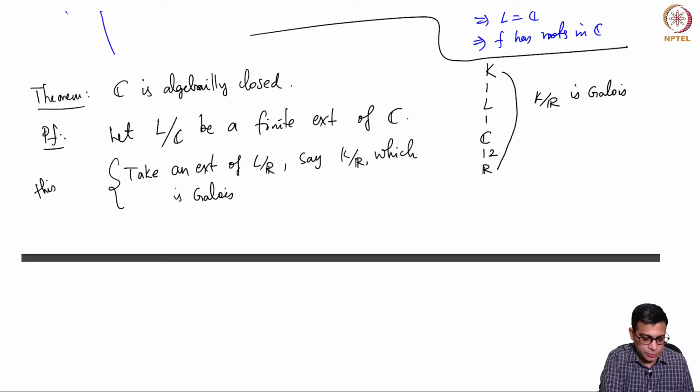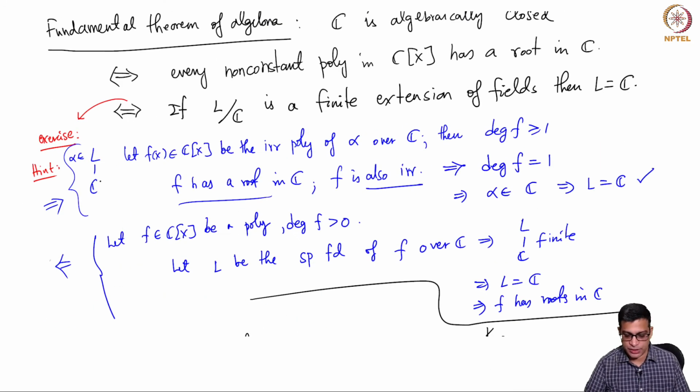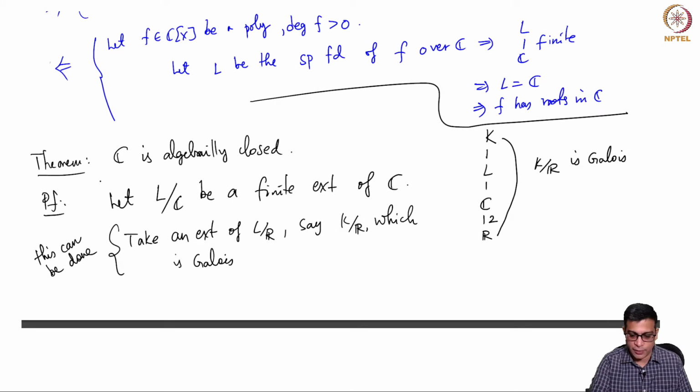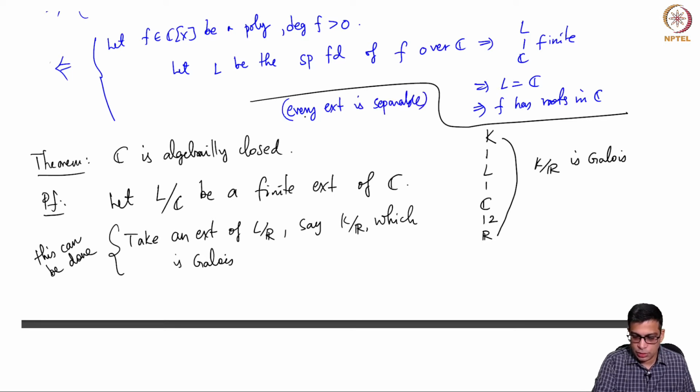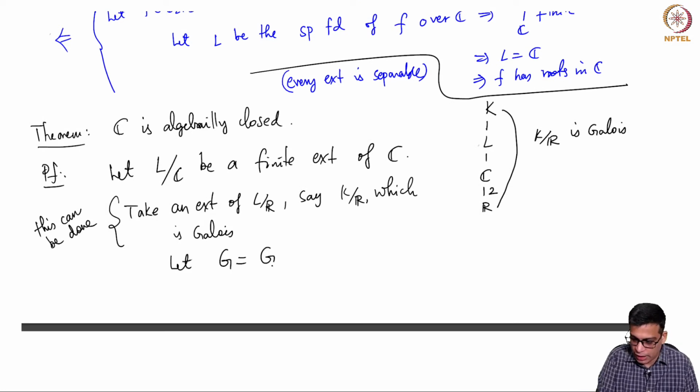This can be done. As I indicated in the previous proof, we can always extend a given separable extension to a Galois extension. Of course, here everything is characteristic 0, so every extension is separable, so any finite extension can be extended to a Galois extension. So this is finite, and hence you can extend it to a Galois extension. So now let G be the Galois group of K over R.